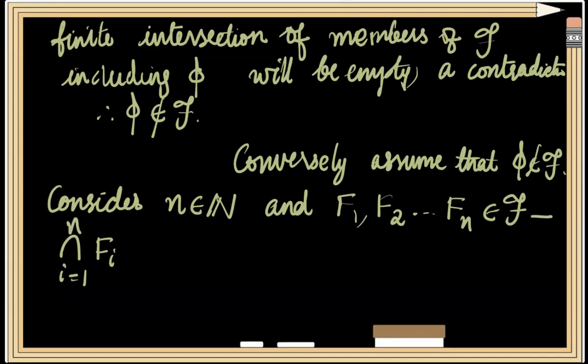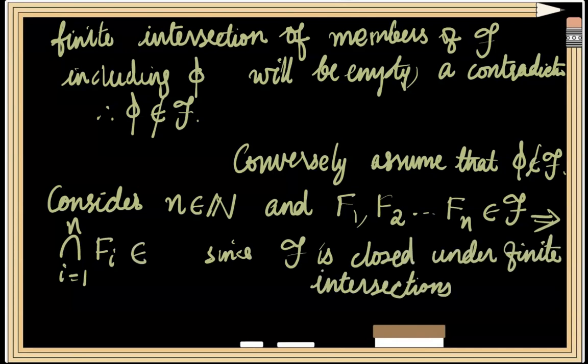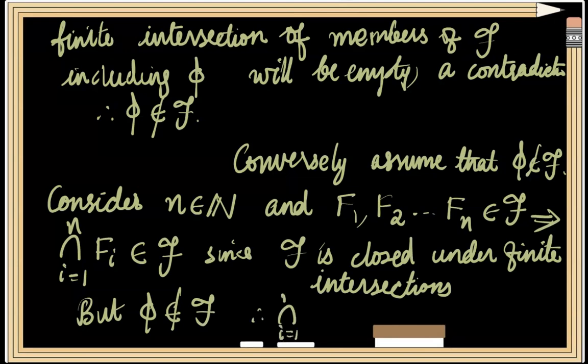Since this family is closed under finite intersections, this finite intersection will belong to the family F itself. But we know that phi does not belong to the family F. Therefore, this intersection over i varying from 1 to n of fi cannot be equal to phi. That is, this finite intersection is non-empty. And hence we can conclude that this family F has FIP. This completes the proof of our proposition.